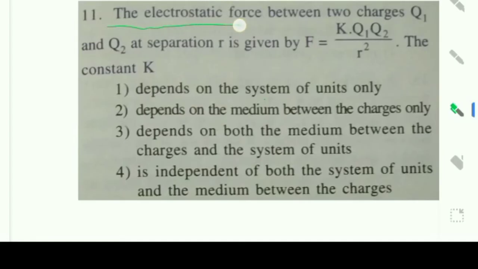The electrostatic force between two charges Q1 Q2 at separation R is given by F is equal to capital K Q1 Q2 by R square. The constant K: option A, depends on the system of units only.